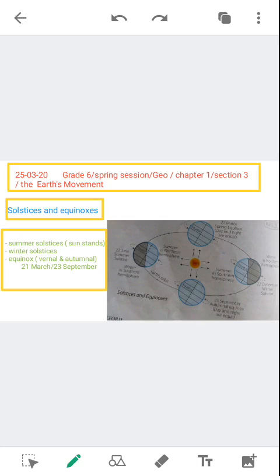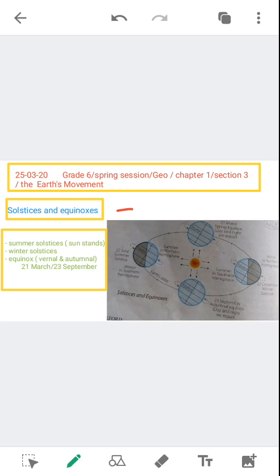As you know, we have started section 3 of chapter 1, that is the Earth's movement. And in the previous lecture, we have studied about the Earth's movement, that is rotation and revolution, in detail. So today we are going to discuss solstices and equinoxes. So let's start. Please open page number 11.